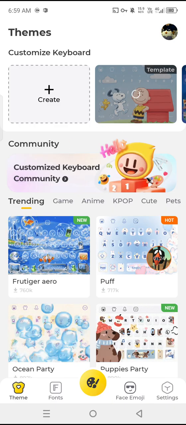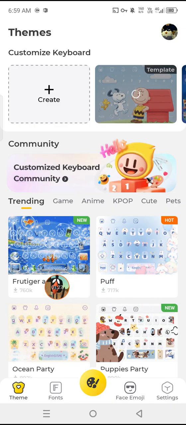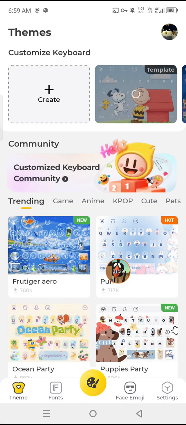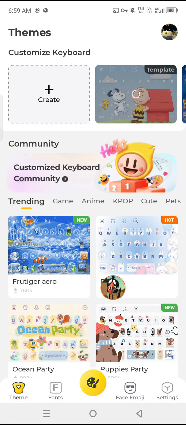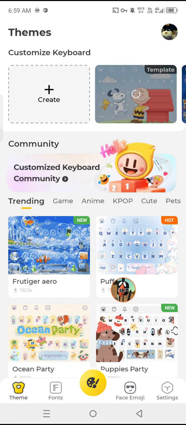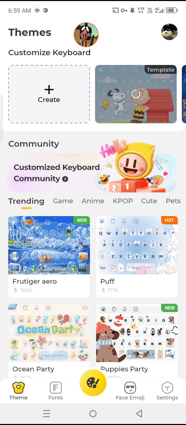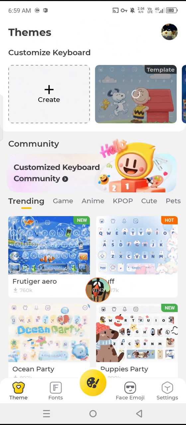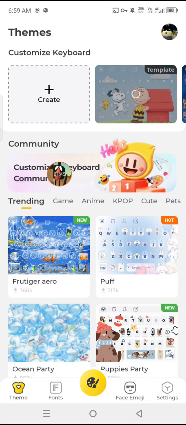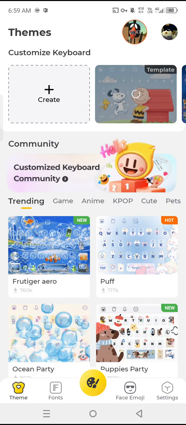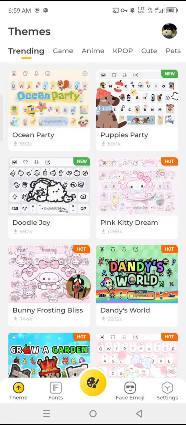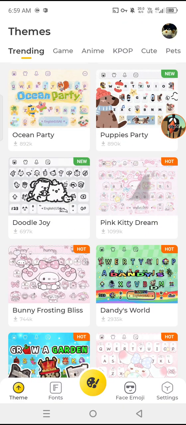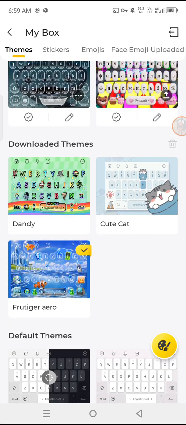Basically, when you enter, you'll have to do two tasks. First is allow the keyboard to be selected, and the second will bring you into the app itself. So you can customize keyboard by your own self, or just download a different custom keyboard. I already have an account. These are my downloaded themes.